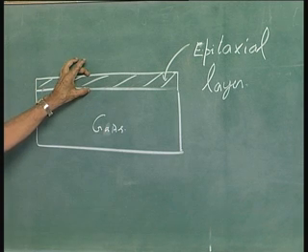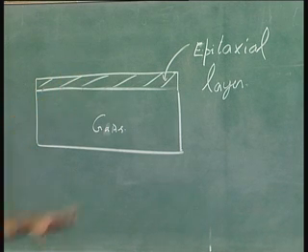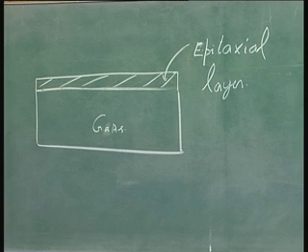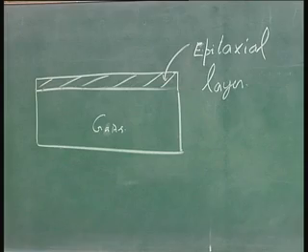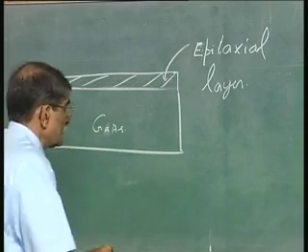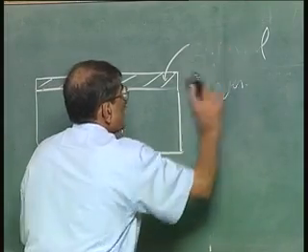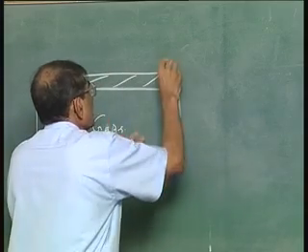So, when you grow this layer, what you can do is keep this gallium arsenide substrate in contact with the liquid of gallium arsenide. Let me draw that diagram for completeness' sake here, separately.